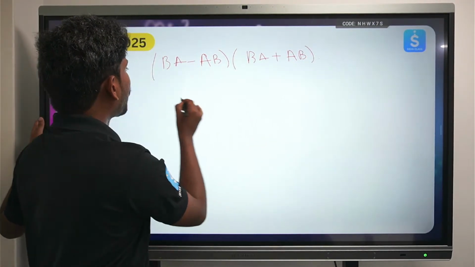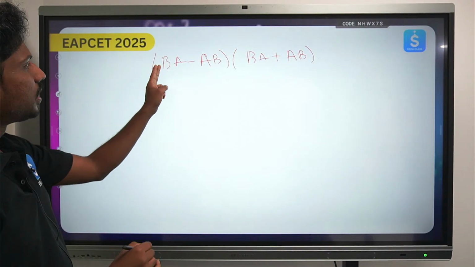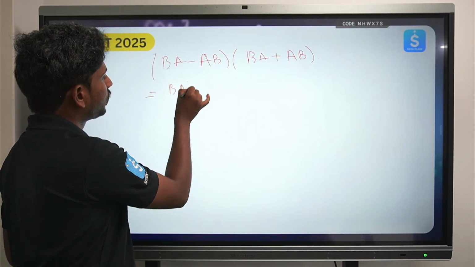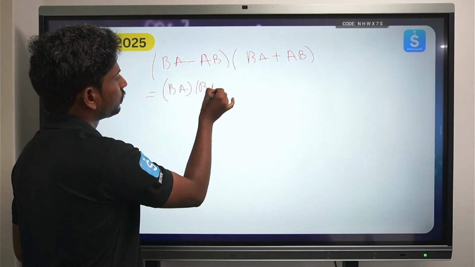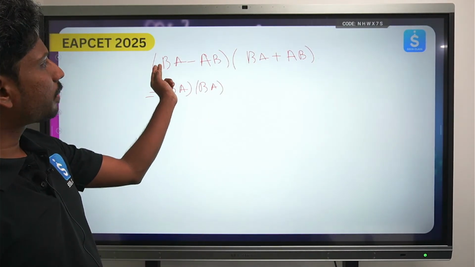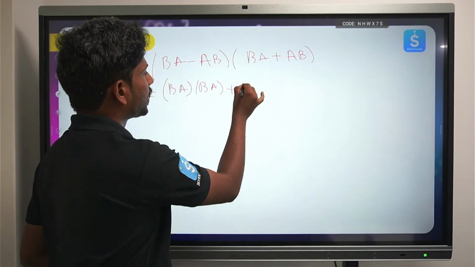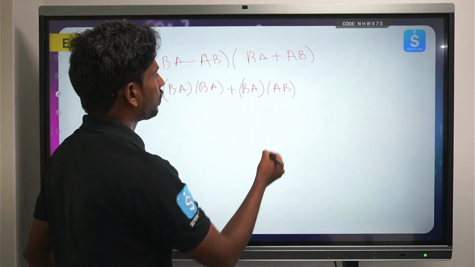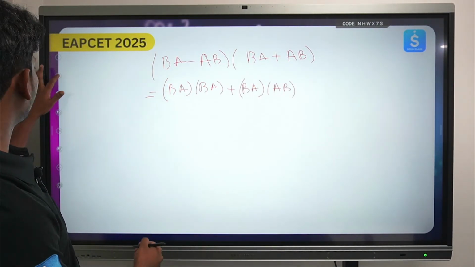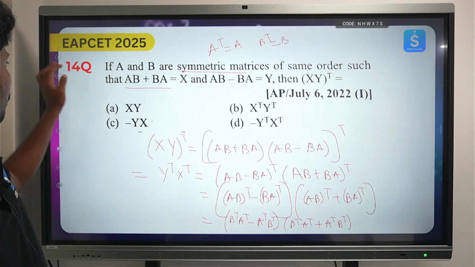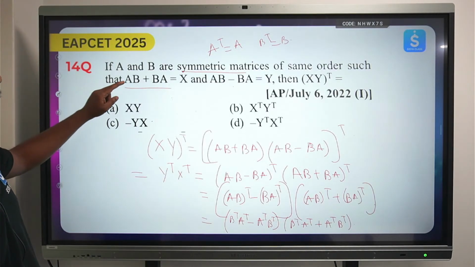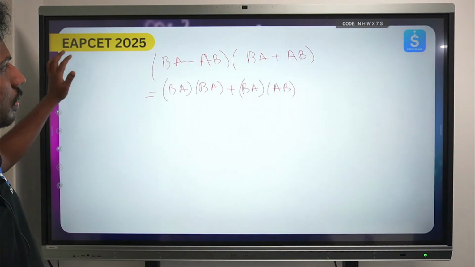Now if you try to see here, BA into BA, so you'll just multiply BA times BA. Again you multiply BA plus BA times AB. I think the problem is solved here itself. Let me just see, AB minus BA, yeah, BA plus AB, BA plus AB.